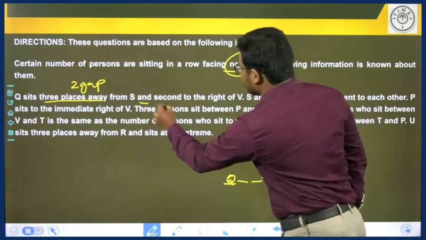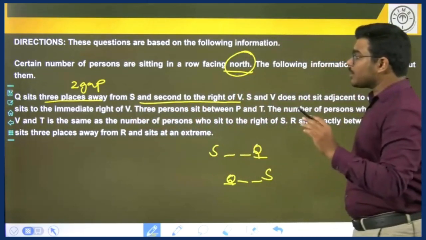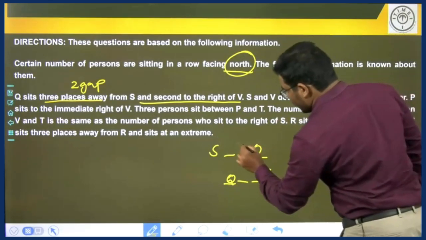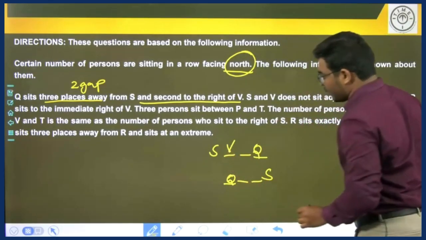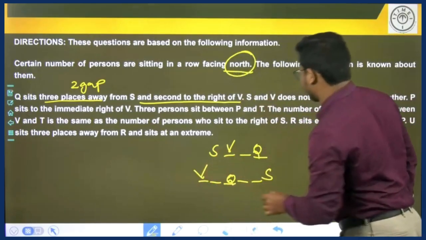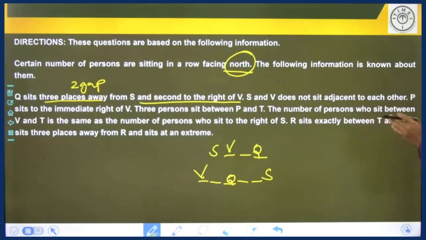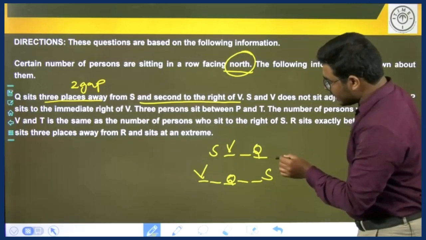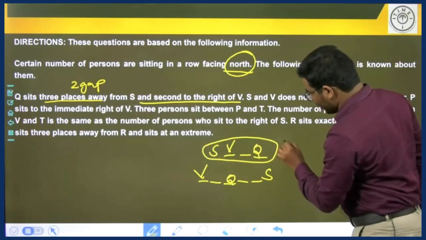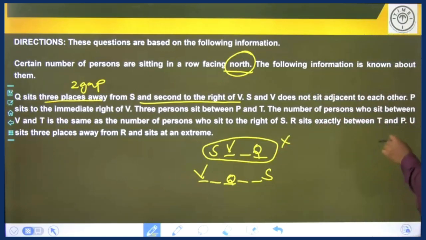Second to the right of V, which means Q sits second to the right of V. So, V should be sitting here, and in this case, V is sitting here. S and V do not sit adjacent to each other. So, if we see this case, S and V are sitting adjacent to each other. So, this case gets eliminated.